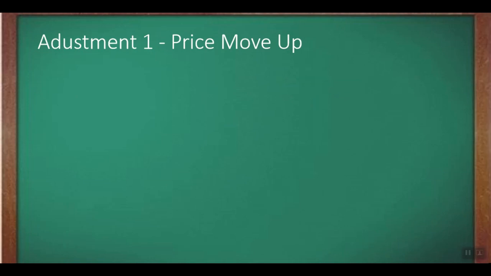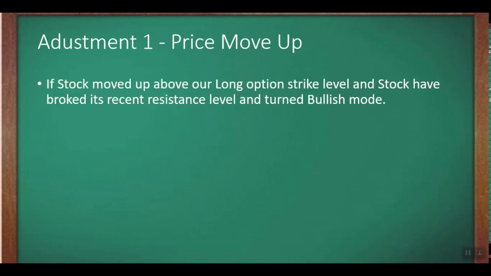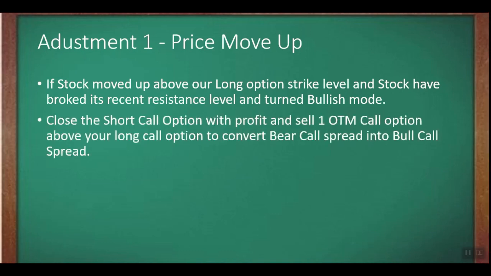If the stock moves up above our long option strike price and the stock has broken its recent resistance level, then let's assume that it's turning bullish. In this situation, you can close your short call option with a profit, as the stock tends to move up. We should close that short call option and sell one OTM call option above your long call option to convert your bear call spread into a bull call spread.